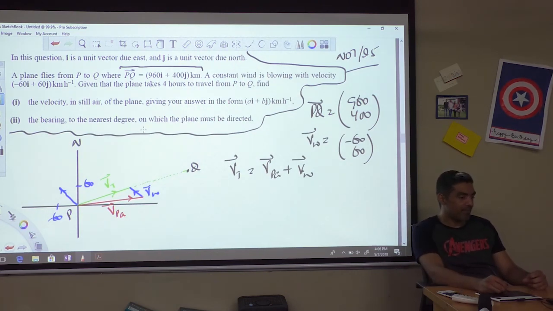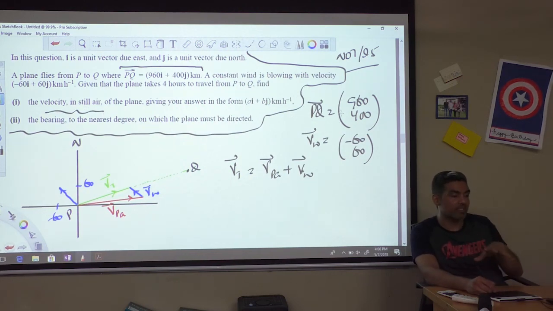So this time, in the last question, what happened was we knew the velocity of the plane in still air, we knew the velocity of the wind. This time we know the velocity of the wind, but we don't know the velocity of the plane in still air. That's what they're asking in the question. We actually don't know the true velocity, but we can easily find it because we know the true direction. We know the actual direction PQ, which is 960I plus 400J, which is also the displacement vector.